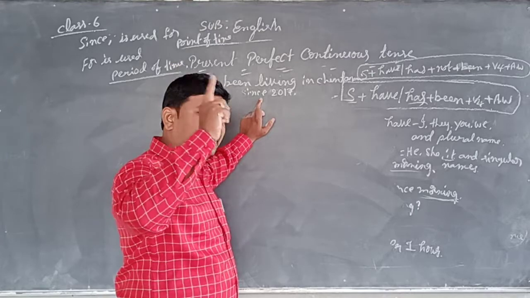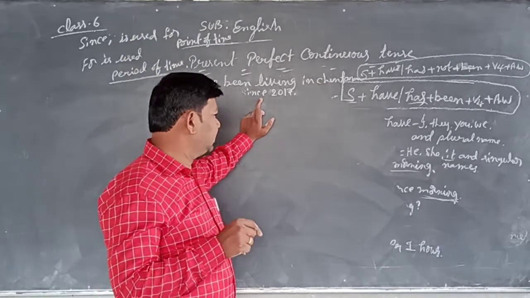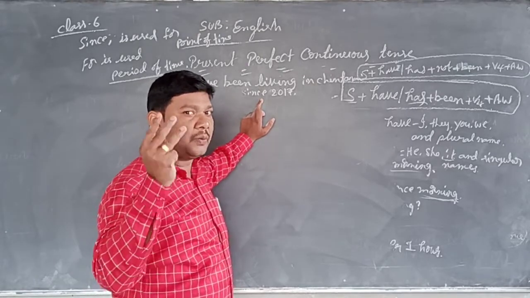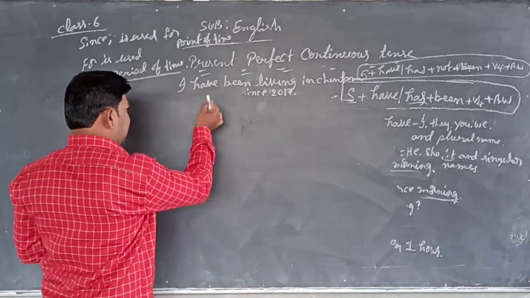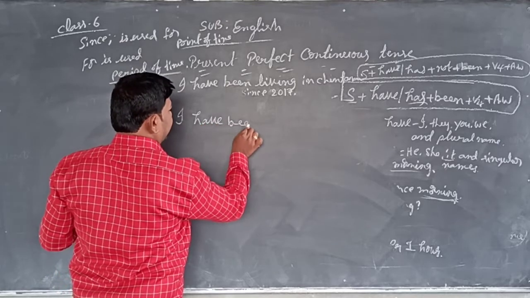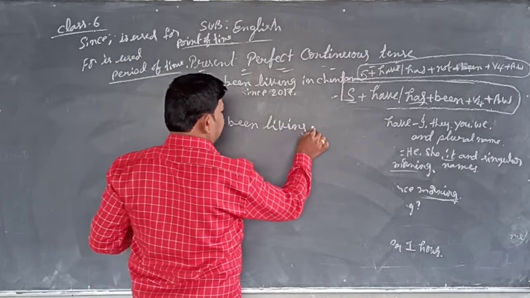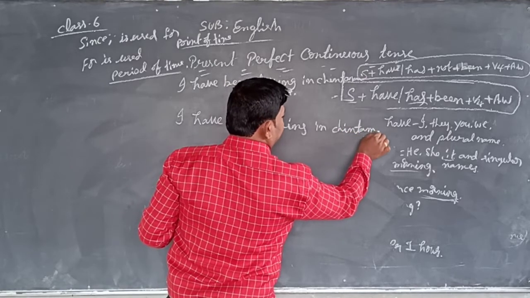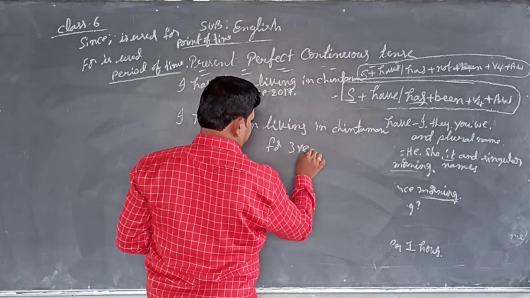So, when you calculate from 2017 to this year, how many years? This year is 2020. 2017 to 2020, 3 years. When you calculate a particular time, 3 years, then we use for only. So, in the same sentence, see here, I have been living in Chintamani for 3 years.